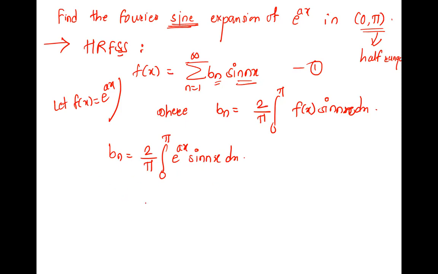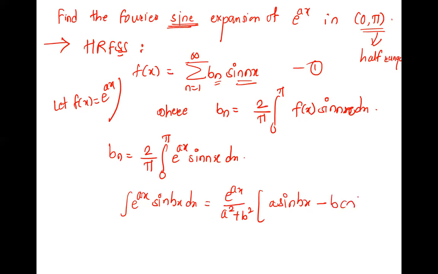So there is a formula, if you remember: integration e raised to ax sin bx dx is e raised to ax upon a square plus b square, in brackets, a sin bx minus b cos bx. Whenever it is sine, there is a negative sign in between. A into sin bx, then a becomes b, sine becomes cos. Okay, this is the formula, so we are going to use that here.